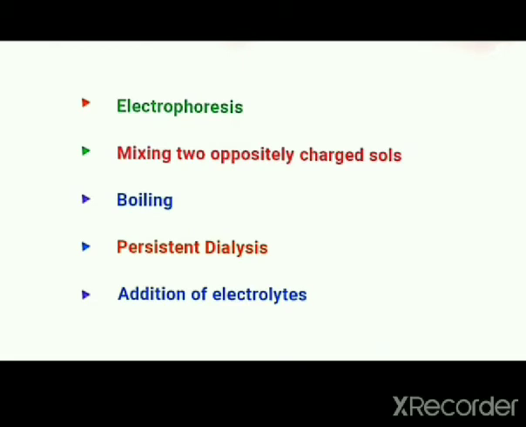Now the last method available is addition of electrolytes. You know that in an electrolyte, both positively charged ions and negatively charged ions will be present. The ions carrying the charge opposite to that of the salt particles will be effective in causing the coagulation of the salt.